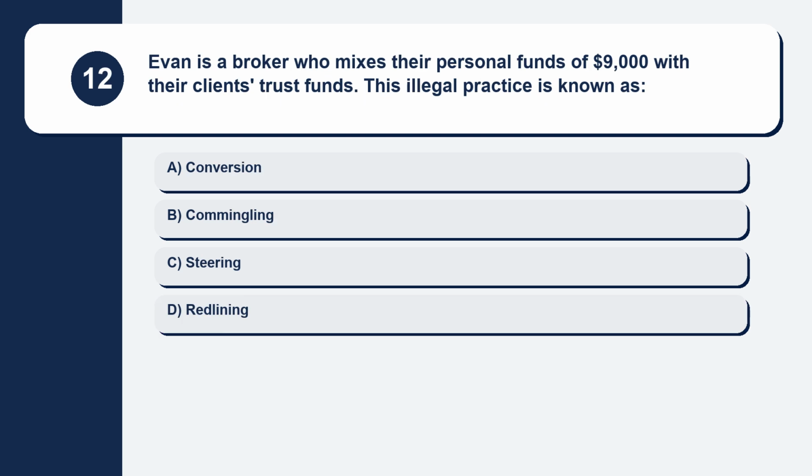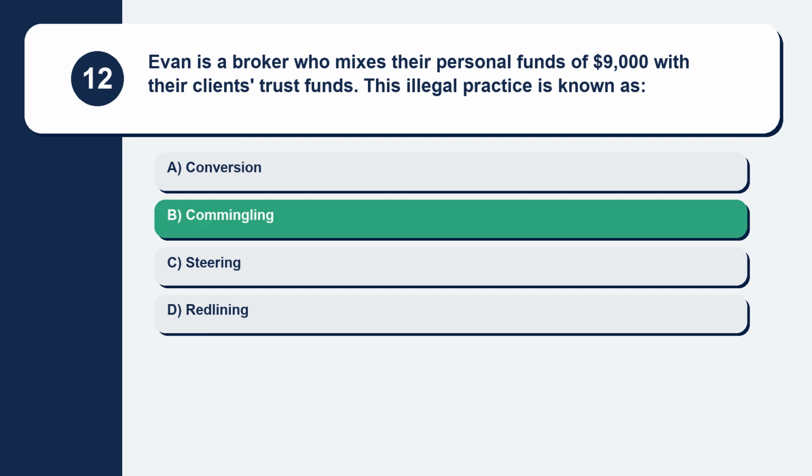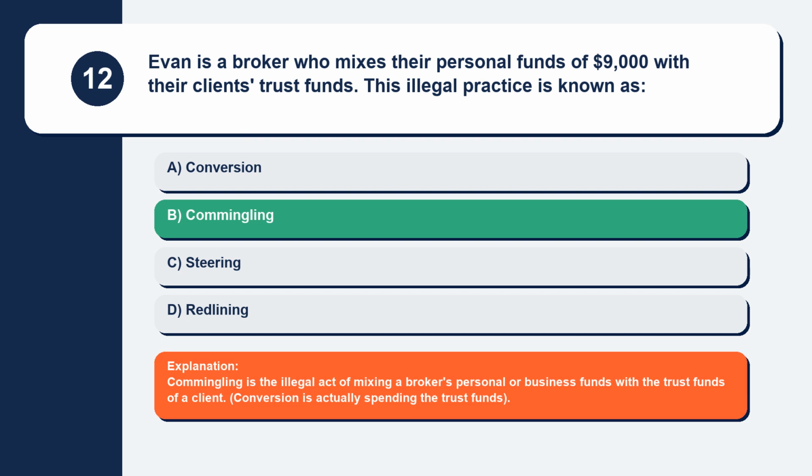Question 12. Evan is a broker who mixes their personal funds of $9,000 with their client's trust funds. This illegal practice is known as. Here are your options. Option A, conversion. Option B, commingling. Option C, steering. Option D, redlining. The correct answer is option B, commingling. Explanation: commingling is the illegal act of mixing a broker's personal or business funds with the trust funds of a client. Conversion is actually spending the trust funds.